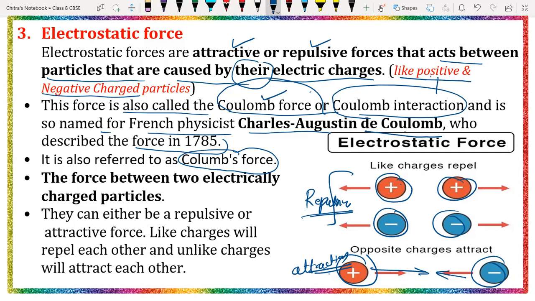The force between two electrically charged particles, that means the force working between charged particles, is nothing but the Coulomb force. It can be either repulsive or attractive. So like charges will repel and unlike charges will attract each other. So the force working between like charges or opposite charged particles is called the electrostatic force, beta. Understood, everyone? Yes, sir. Okay, so take a screenshot for that also.